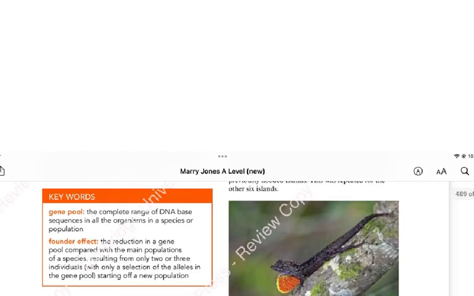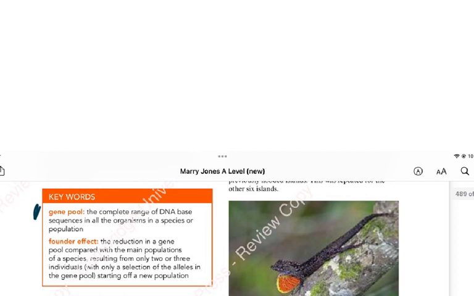Now, two terms that we must be very clear about. Number one is gene pool. What is gene pool? The complete range of DNA base sequences in all the organisms in a species or population. Like in human beings, we have the entire genetic information, the DNA base sequences on our 46 chromosomes. But that plus every other human being, what are all the different alleles? Like you have 3 alleles for blood group. Similarly, for hair color, skin color, eye color, you would have different alleles. So the complete range of DNA base sequences in all the organisms in a species, that's called the gene pool of humans.